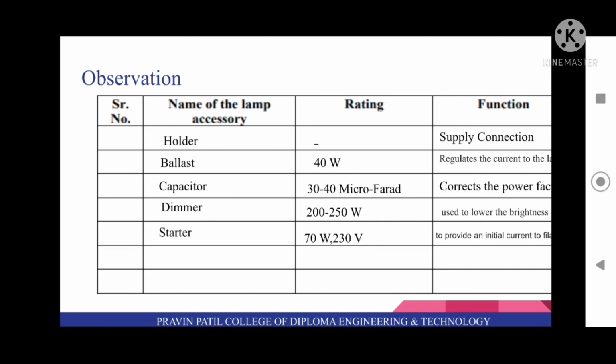So function of this holder is supply connection. Ballast rating 40 watt and regulates the current to the lamp, and capacitor 30 to 40 microfarad which is used to correct the power factor. Dimmer having rating 200 to 250 watt and which is used to lower the brightness. Starter has rating 70 watt 230 volt and which is used to provide an initial current to filament.